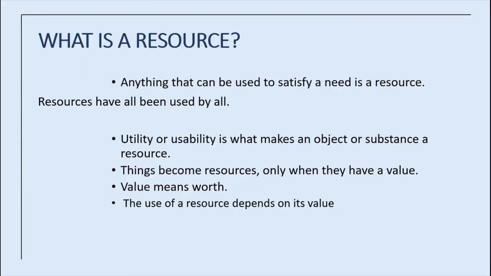So it makes a difference from one object to another, and sugar has more value than jaggery. Like that, resources have values according to their uses.